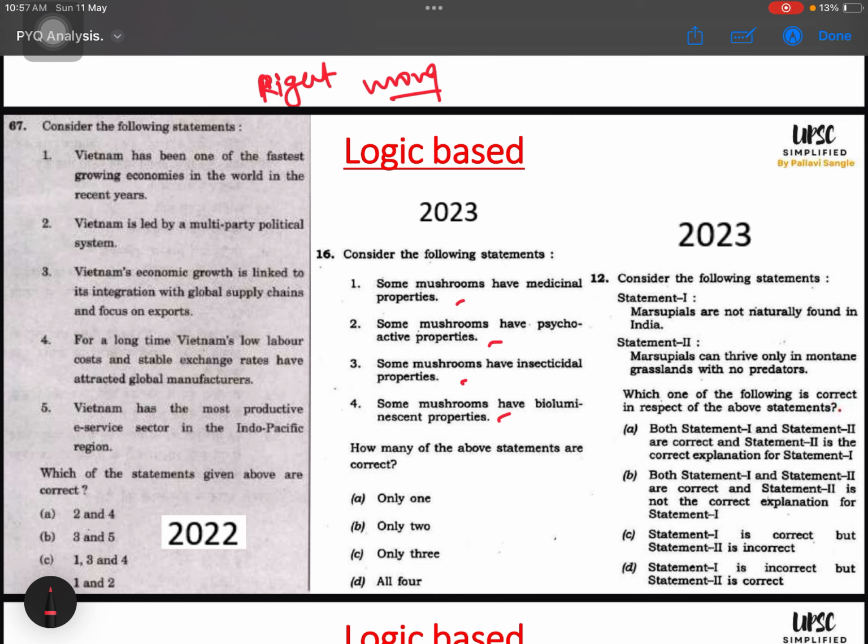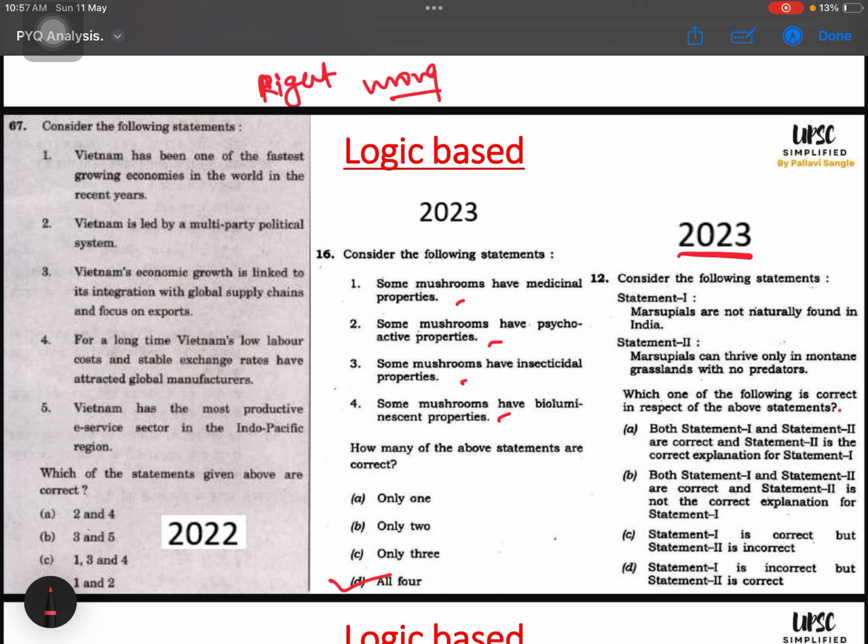Even if one mushroom has this property, I will go and mark D. This is my pattern of thinking. Same goes with other questions; I will apply this logic there also. So this is not a knowledge-based question. I don't have knowledge, but I can apply my logic and get this answer. So this is a logic-based question.